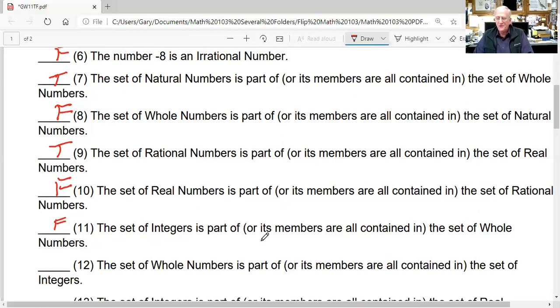The set of whole numbers is part of, or its members are contained in, the set of integers. Well, every single whole number is also an integer, okay? So therefore, that statement is definitely true. All right, let me roll this down a little further.